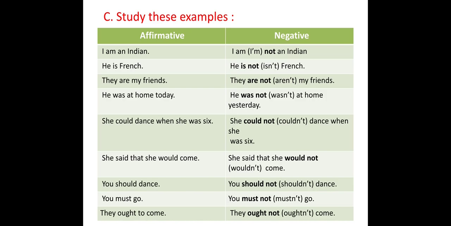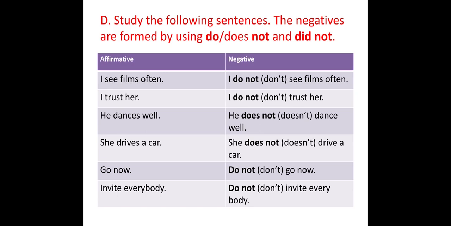Now children, we will see next page. I request you all kindly turn to page number 12, and you can see some more examples of sentences. Now before we were having, here we are having affirmative to negative. So this also we will study. I see films often. When it will change into negative, it can be this way.